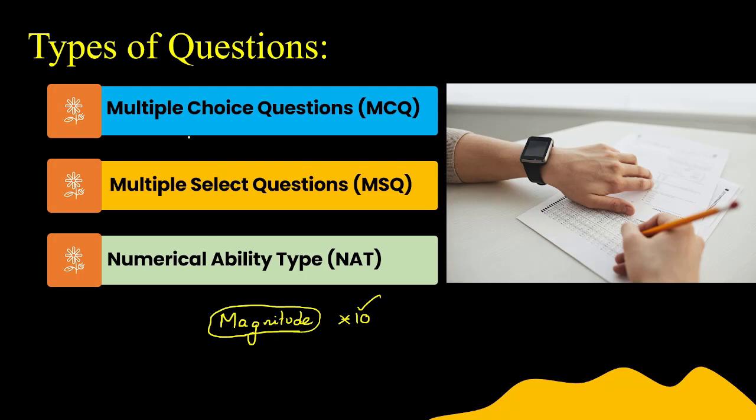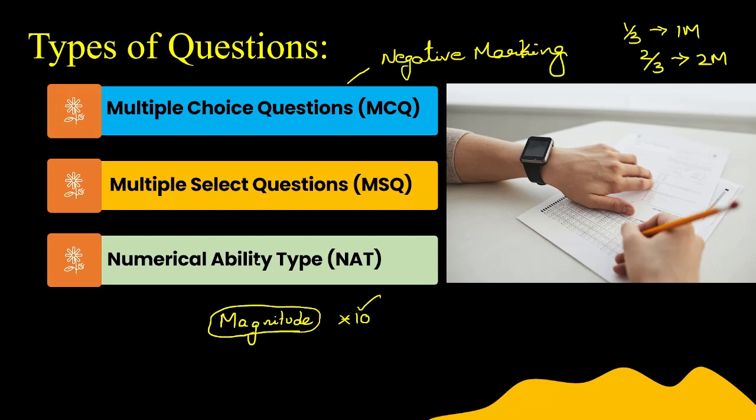Now, when it comes to multiple choice questions, there is negative marking, whereas for multiple select questions and numerical answer type questions, there is no negative marking. Multiple choice questions have 1/3 negative marking for 1 mark questions and 2/3 negative marking for 2 marks questions. Try to remember that this negative marking will also reduce your score, and as a result your rank might come down.